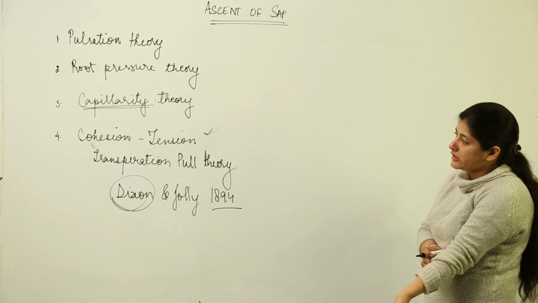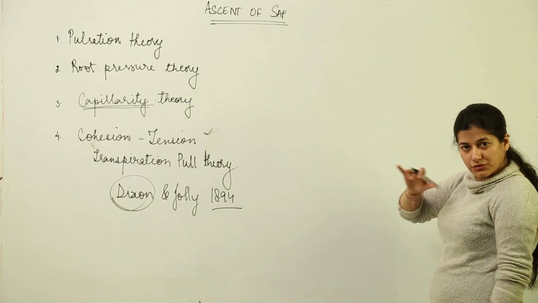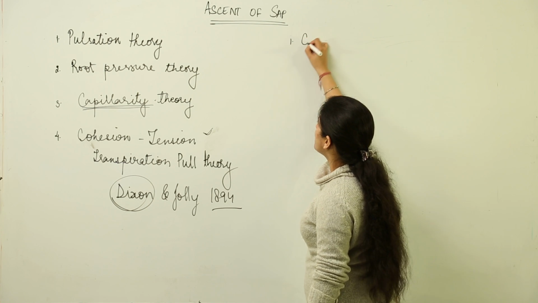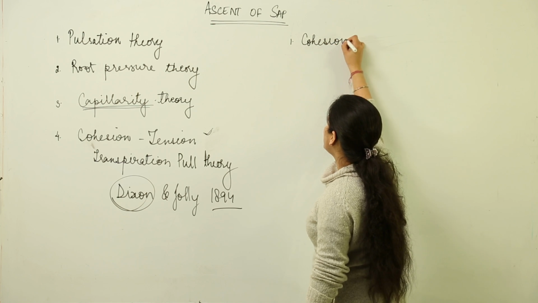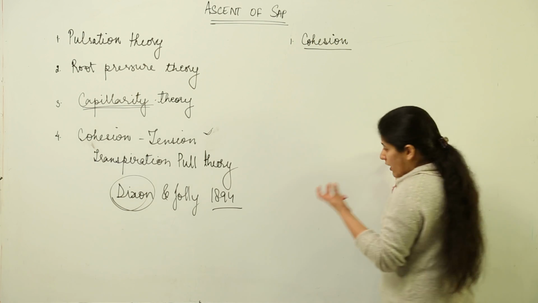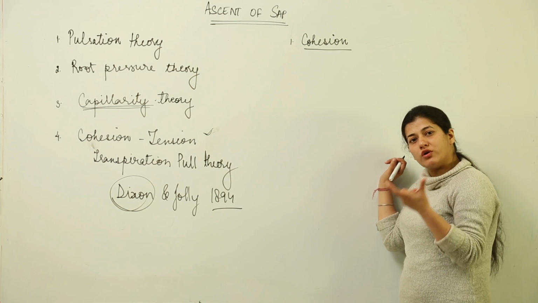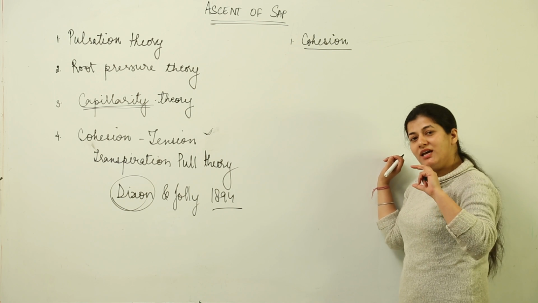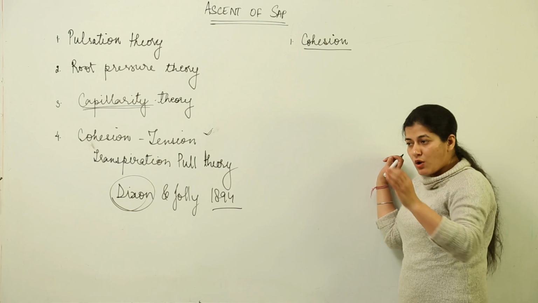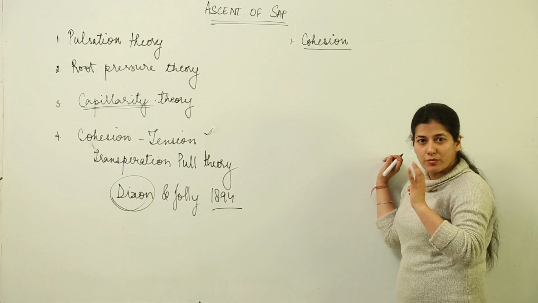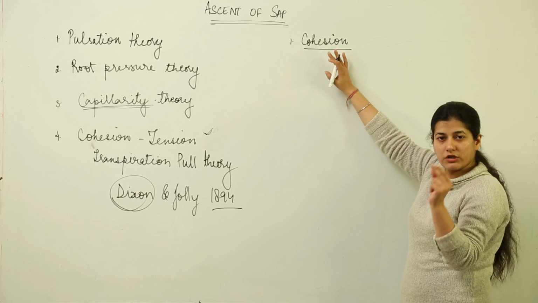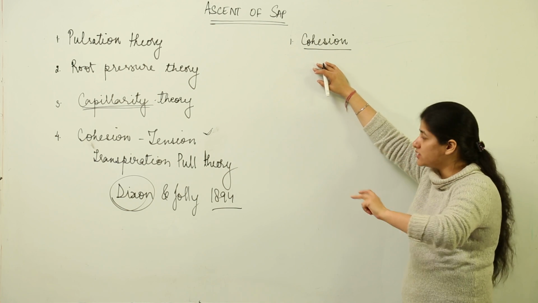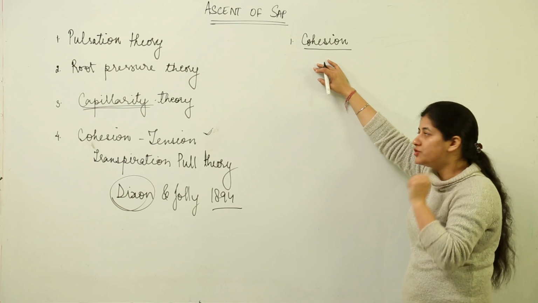So one by one we are going to take each name inside it into consideration and see what they talk about. First thing is that they are talking about cohesion. Now you know the water molecules are bound to each other, they stick to each other. We have water in the form of a liquid because of the cohesive forces present among the water molecules. The hydrogen bonds that are formed are why water molecules do not tend to move away from each other. So we have cohesion, which makes sure that water molecules are bound to each other.